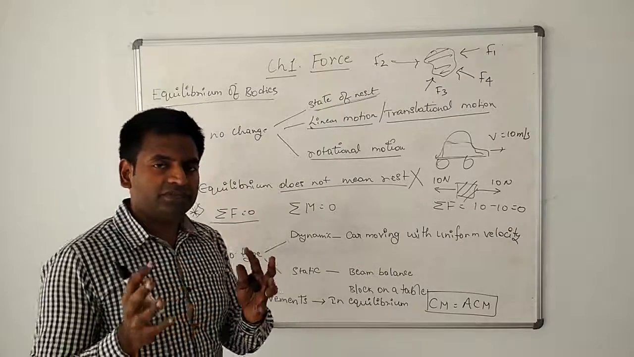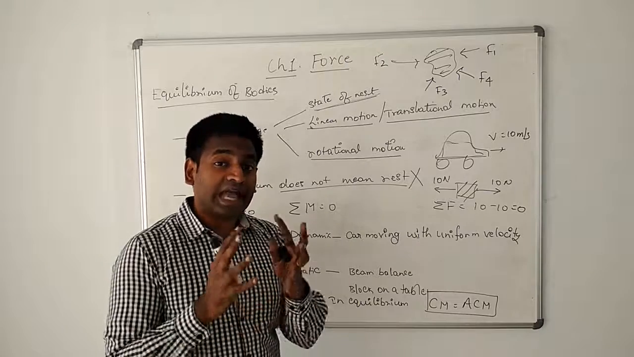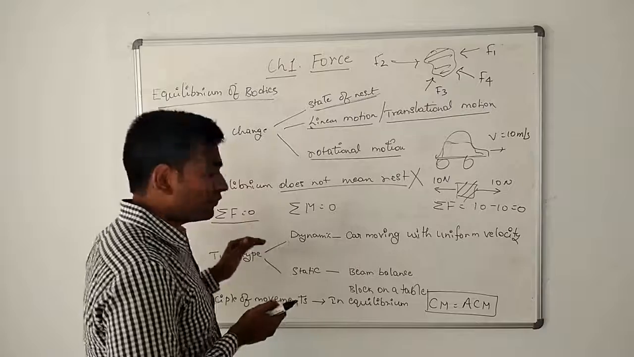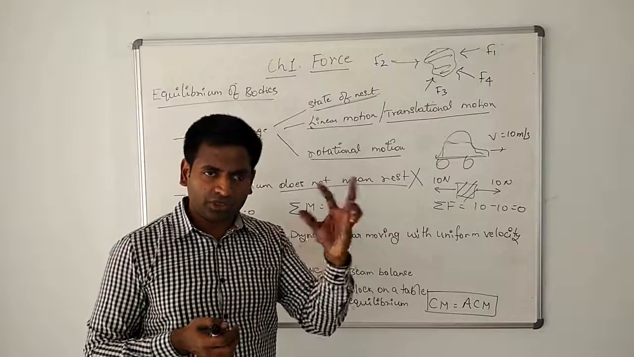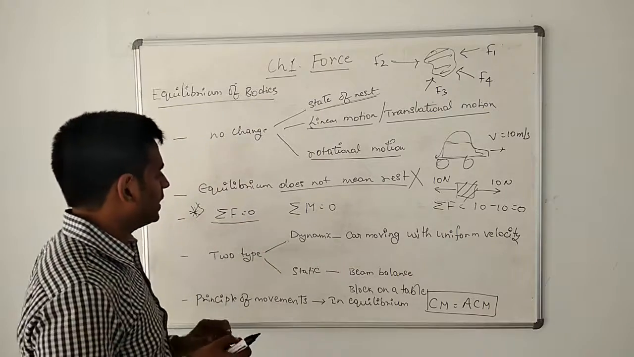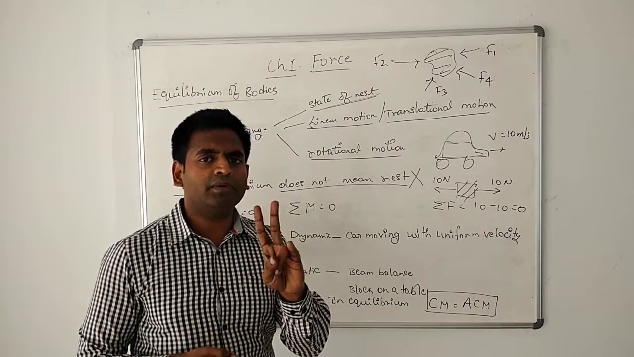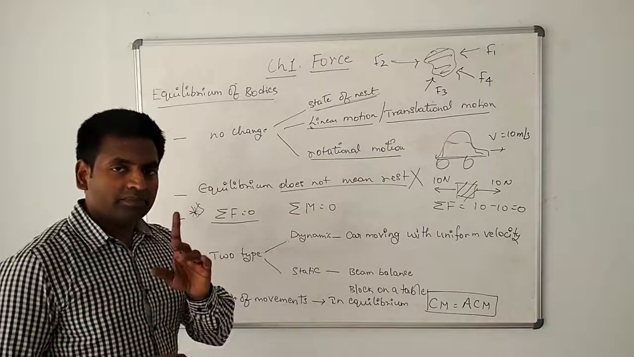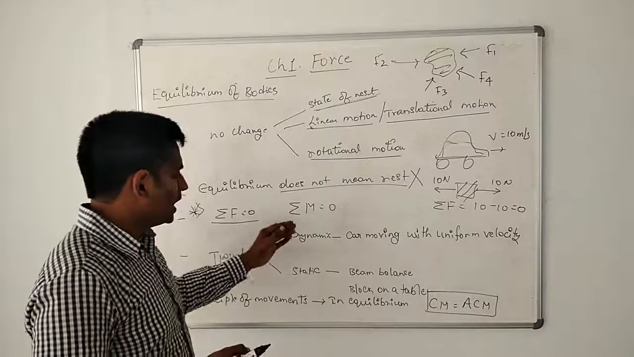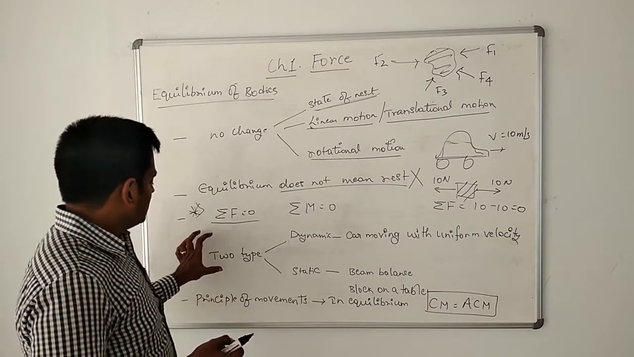In fact, sigma F equal to 0 does not mean that the body does not move, but that the body does not accelerate. That's the correct representation. Whenever the force is 0, that does not mean that the body does not move, but the body does not accelerate. We will see this concept. But otherwise, simple: two conditions for a body to be in equilibrium. One, the algebraic sum of all the forces acting on the body must be 0, and then the clockwise moments must be equal to the anti-clockwise moments.